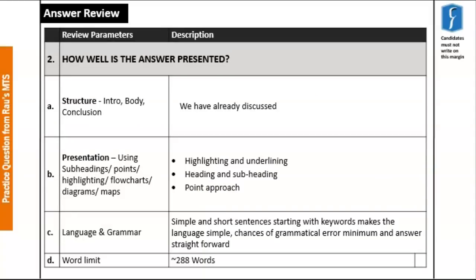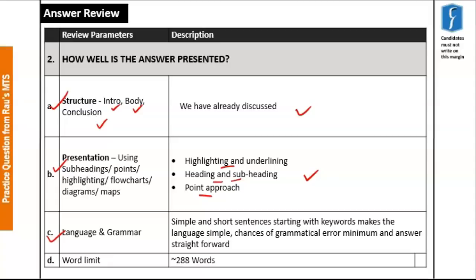Now, the next important parameter is that of structure. Again, in our answer, we had made use of the introduction, body, conclusion approach. Further, with respect to presentation, we had made use of highlighting, headings, subheadings, and a point-wise approach. And hence, our answer looked very neat and clean and was inviting for the examiner. The next aspect is language and grammar.